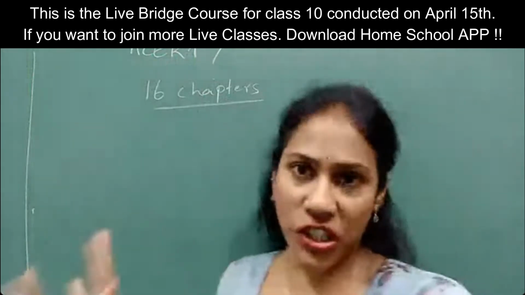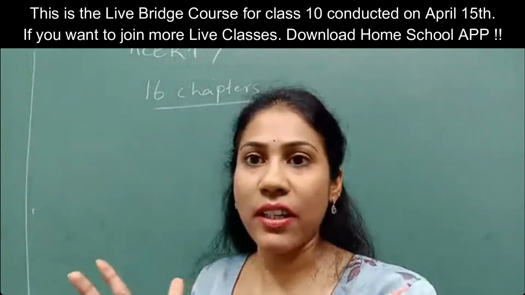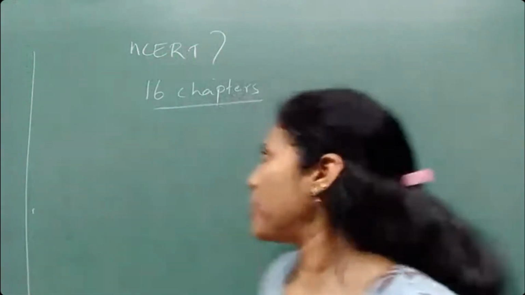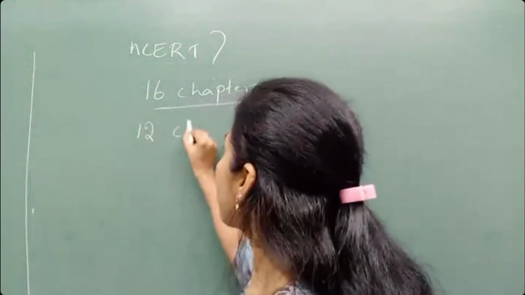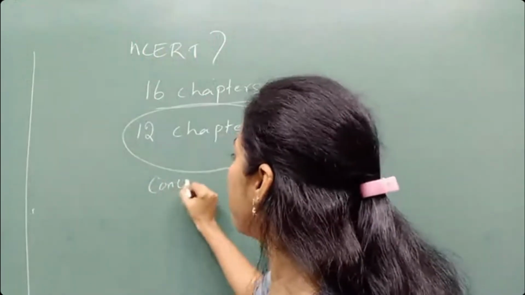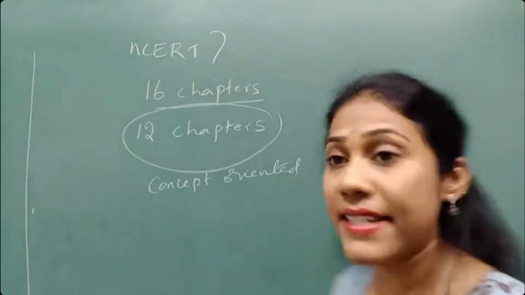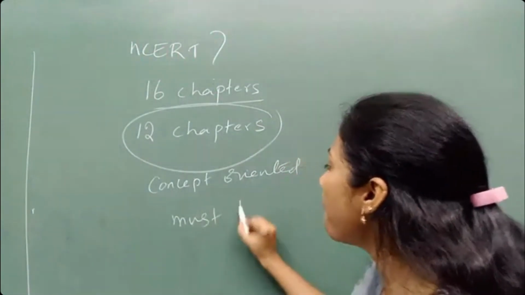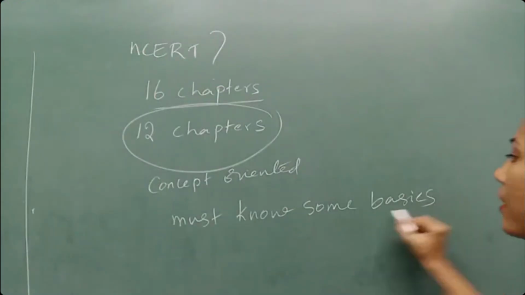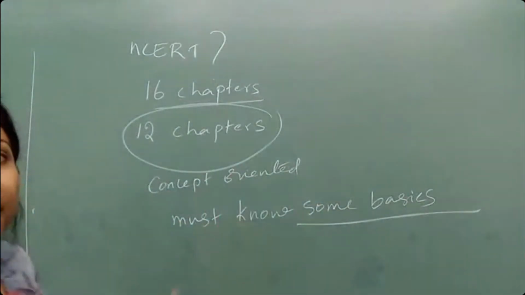If you leave 4 chapters, those 4 chapters are general: our environment, sources of energy, sustainable management, and human eye. So 4 chapters are general. The rest, 12 chapters, are concept oriented. Concept oriented in the sense you must know some basics to understand them. To understand these 12 chapters, you must definitely know some basics.